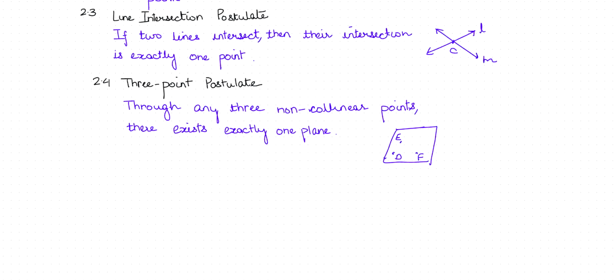If there is no dot, it means it is a plane, and this is the name of the plane. So the name of the plane is T, and through any 3 non-collinear points, there exists exactly one plane T.